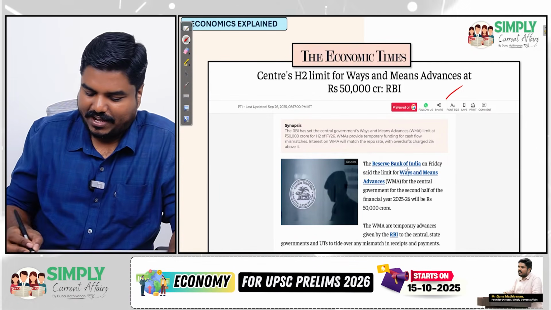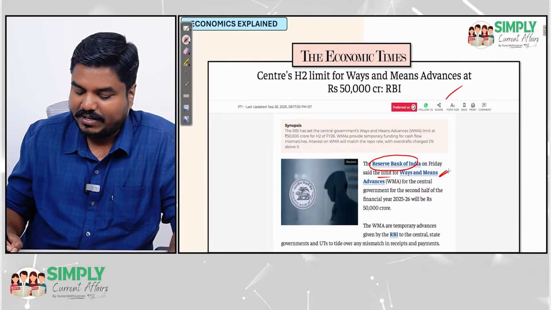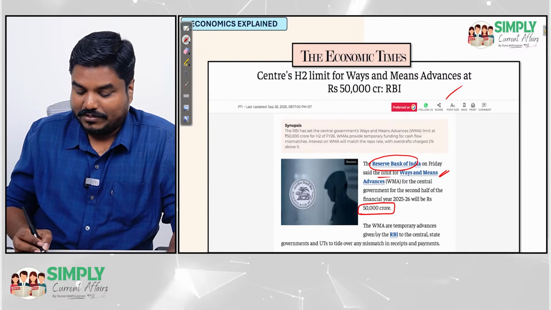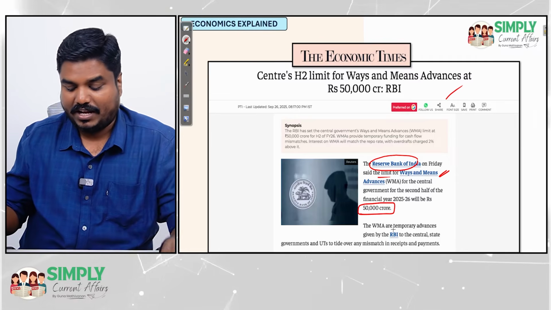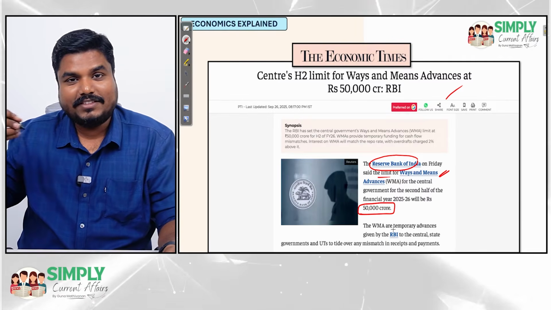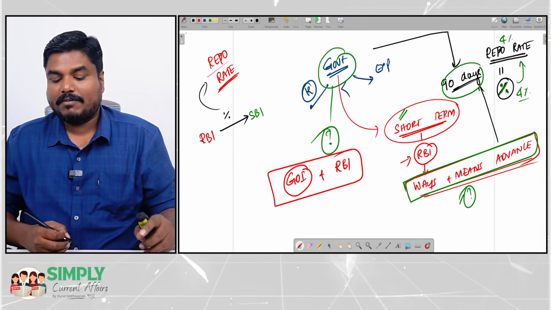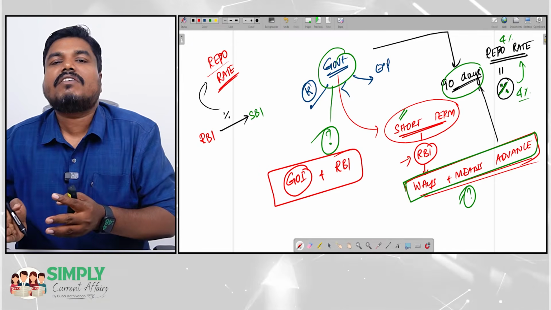So, Reserve Bank of India, they have set the limit for ways and means advance. The limit is 50,000 crores. This was discussed with the Government of India and RBI. After discussing with the government, they have fixed the limit at 50,000 crores. That means under the ways and means advance, for the second half of the financial year.